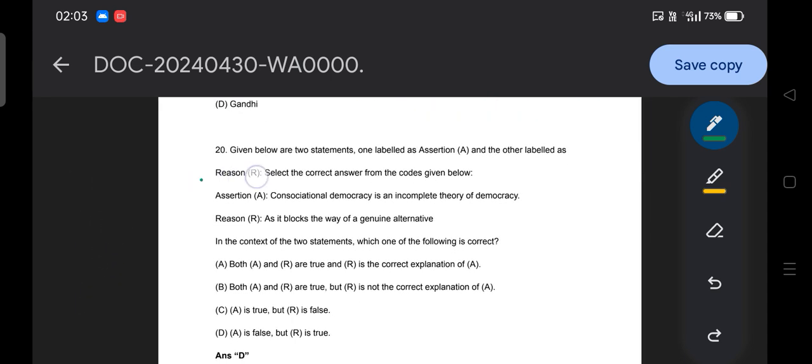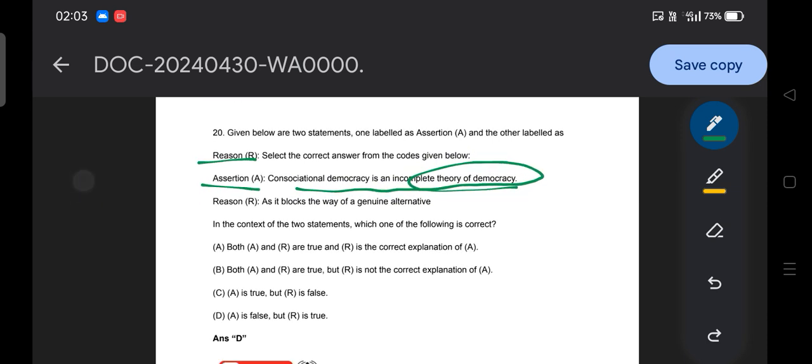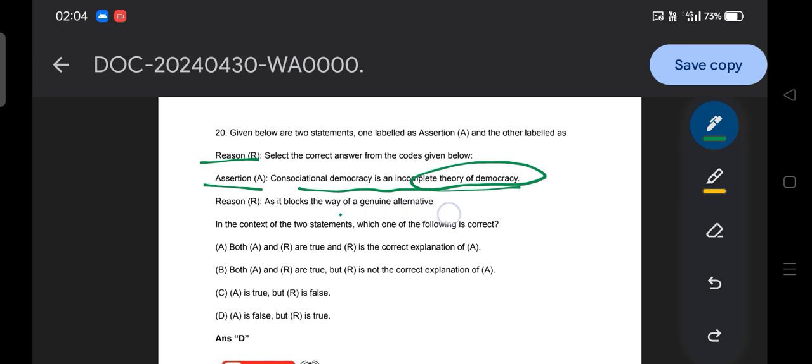Assertion and reason based question. Assertion: constitutional democracy is an incomplete theory of democracy, as it blocks the way of a genuine alternative. So it blocks the way of a genuine alternative. Here the answer is basically option B: A is false and R is true. So it is not an incomplete, it is a complete theory of democracy, as it blocks the way of a genuine alternative. So we will discuss that, what is meant by constitutional democracy,